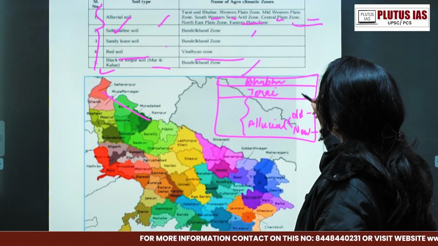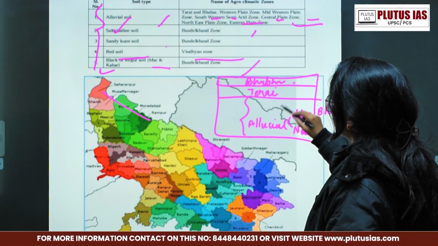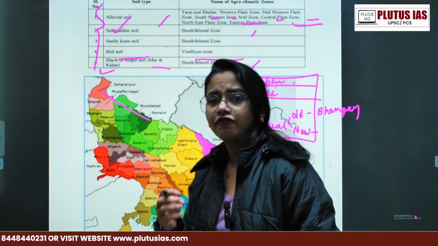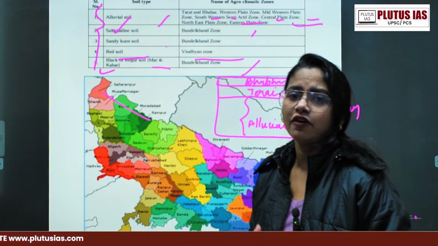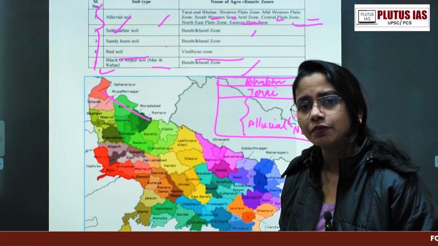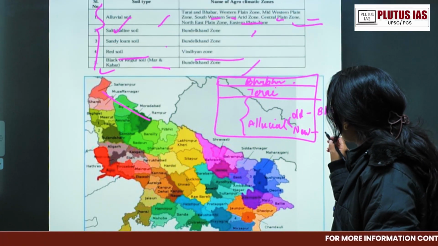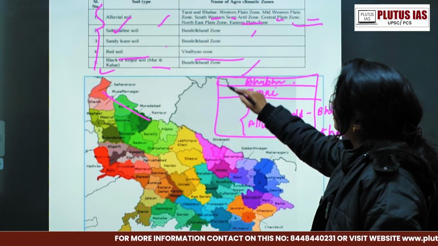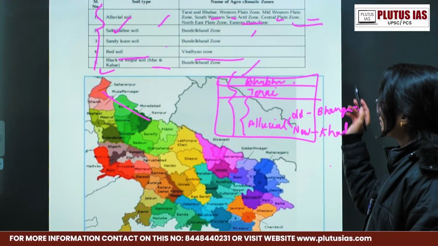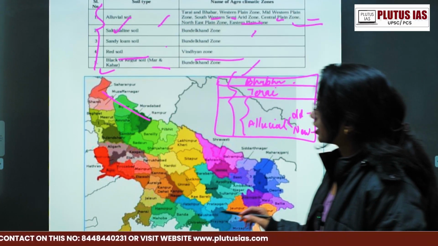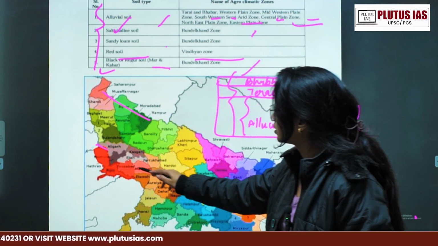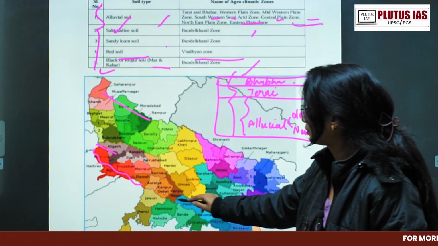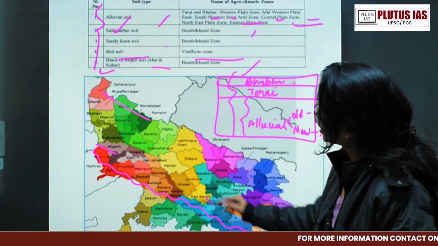The area of the alluvial soil that is renewed every single year because of river sedimentation is your Khadar region. This is the most fertile region of the complete alluvial soil. Suppose I'm saying that up till this region, the southern region, even Kanpur, where your Ganga goes, the Ganga Yamuna plain. The northernmost region will come into the Bhabar region: Saharanpur, Bijnor, a little bit of Moradabad and Rampur, the northernmost part of Pilibhit, Lakhimpur Kheri. Then we talk about the Tarai region.